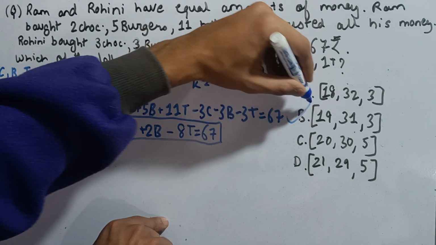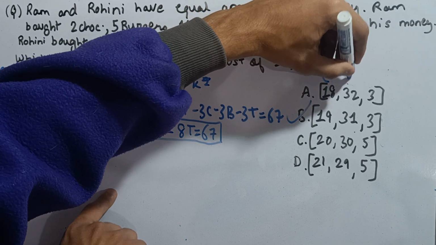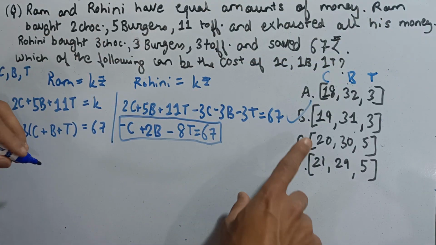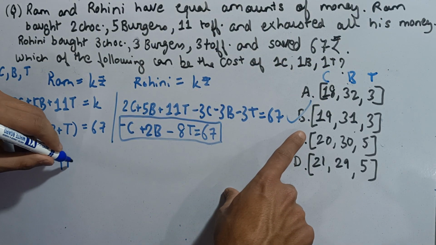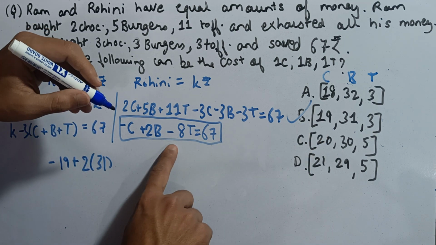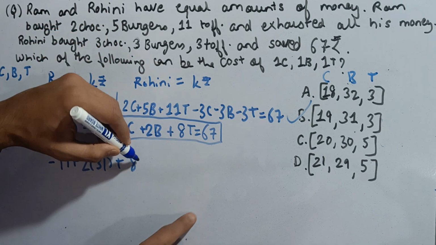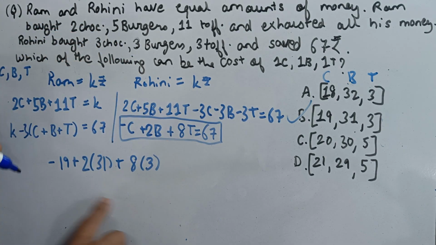The answer is the second option. I'll substitute and show. This is the cost of chocolate, burger and toffee. So minus 19 plus 2 into burger, that is 31, plus 8 into 3. This needs to be equal to 67.